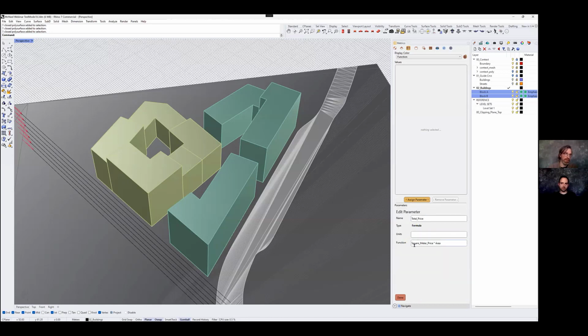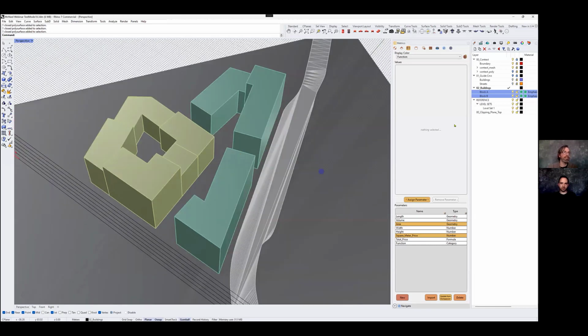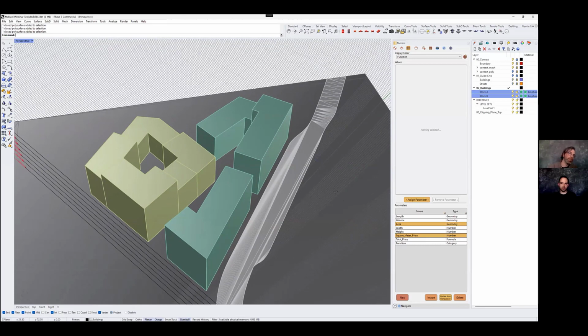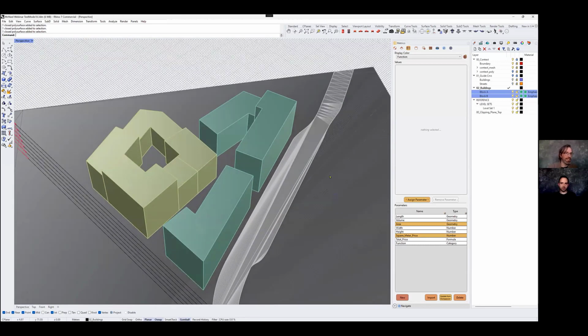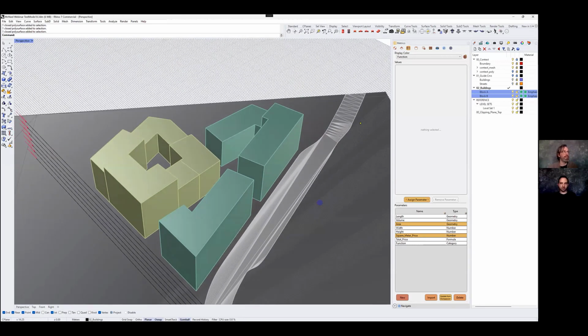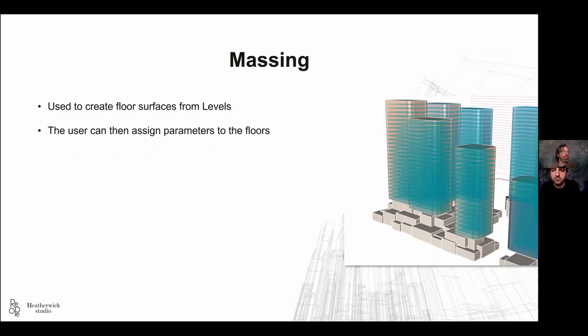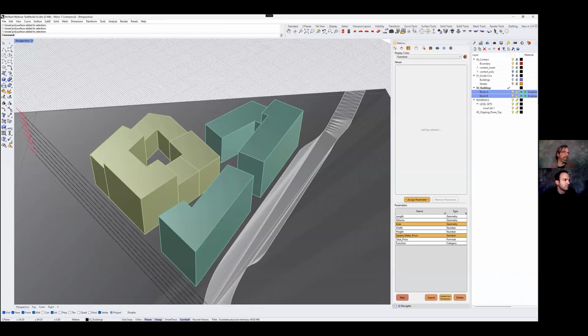So again, total price parameter, you have square meter price multiplied by area, and that square meter price is this one, and area is another parameter. So I'm actually going to assign this parameter to this object. Or actually, I'm a bit ahead. I'm going to assign them a bit later to the floor slabs, which I'm going to create now. So sorry about that.